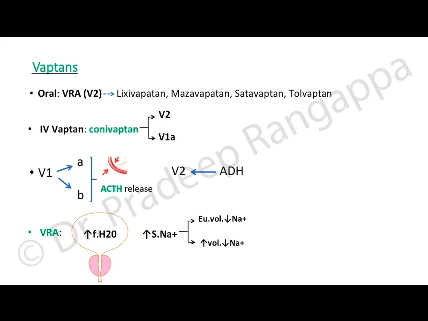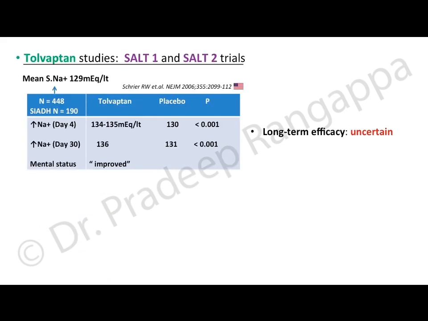So euvolemic would be typically SIADH or drugs or any other causes, and hypervolemic would be heart failure, liver failure, or renal failure. So let's look into the studies. When you look at the tolvaptan studies, these are the two landmark studies, SALT-1 and SALT-2 trials. The SALT-1 trial, which came in 2006, was done in 448 patients, out of which 190 patients had SIADH.